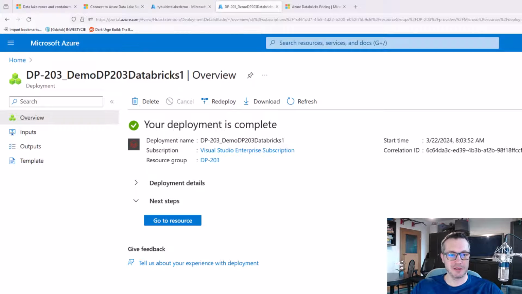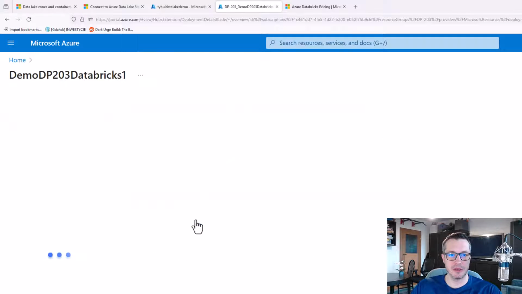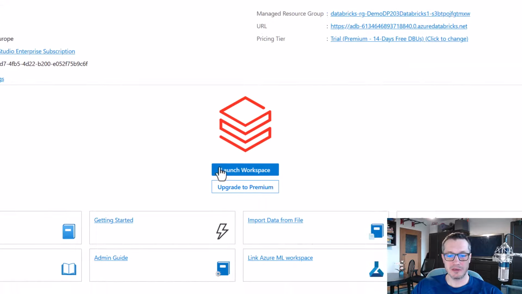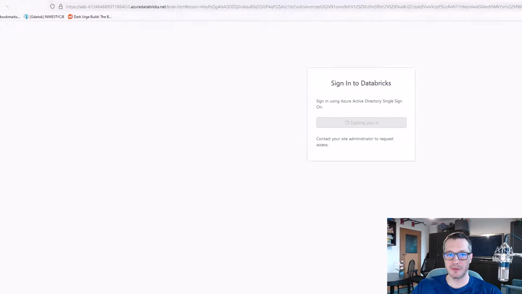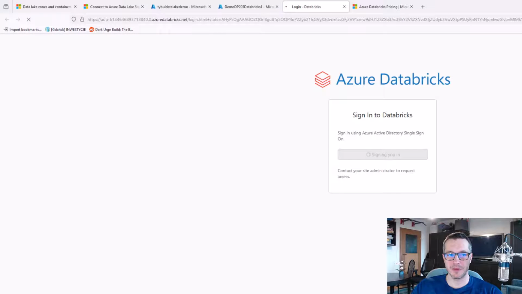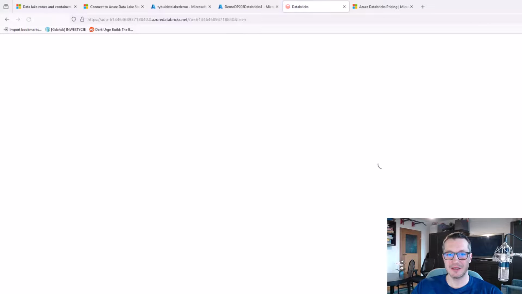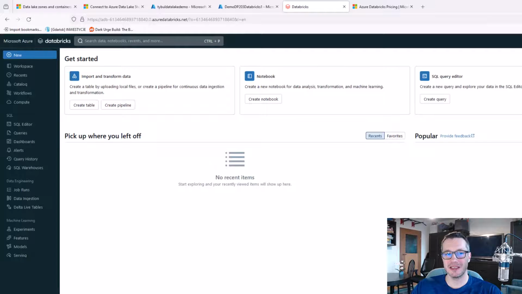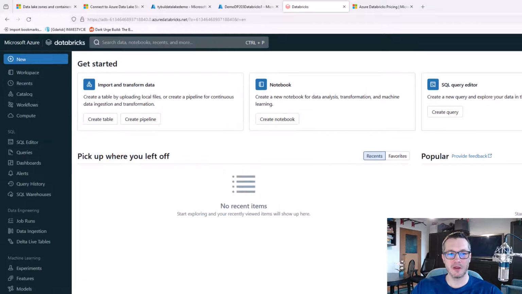Alright, so our Databricks workspace has been created. So let's go to it. And here you can see we've got something called Launch Workspace. So let's click on it. And please notice that this will be our interface, our UI to work with Databricks, at least for now.